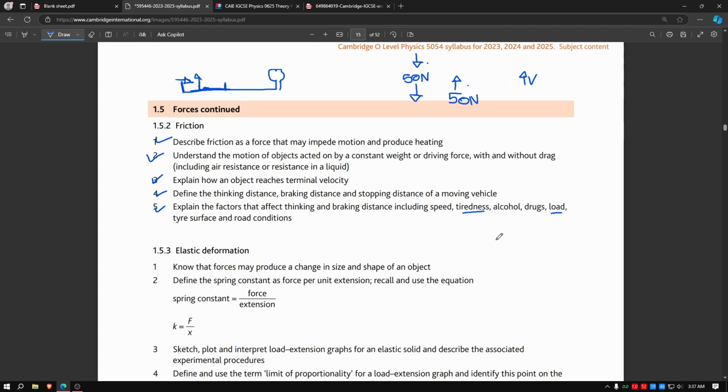If your car is very heavy, then your car will push down on the road a lot harder, and so the tires will be much more effective in stopping your car because they can generate a lot of friction. If you're very heavy, the tires will generate more friction and stop you faster. And the road conditions, I did mention wet and dry. Tire surface is a niche thing, unless your tires are actually damaged. The tires will be pretty good. But do keep in mind tire surface also matters.